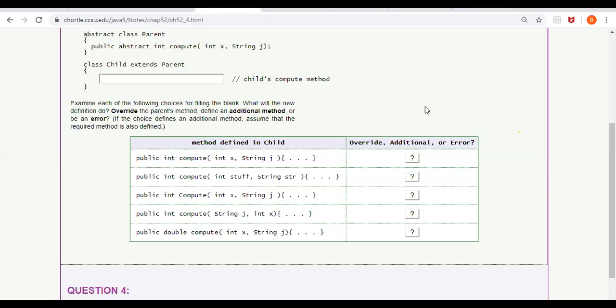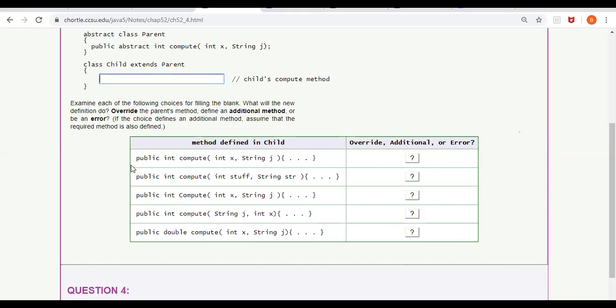See, overloading is providing multiple methods with the same name and different signature. That is in the same class. What is overriding? Can someone define method overriding? Providing multiple methods with the same name and with the same signature, in the super class and in the subclass. Good. Method overriding.